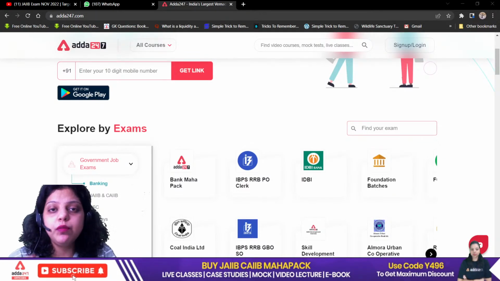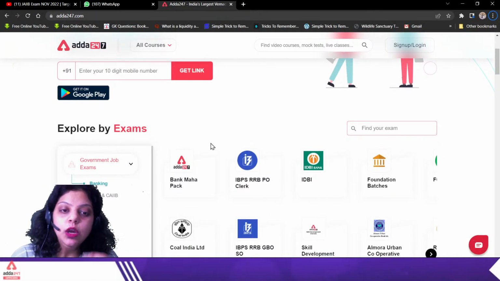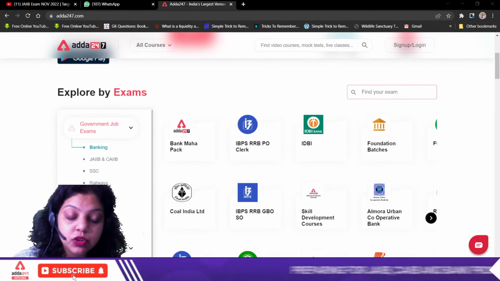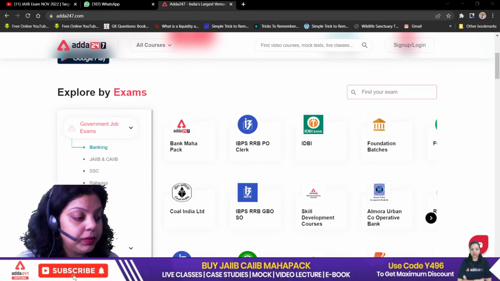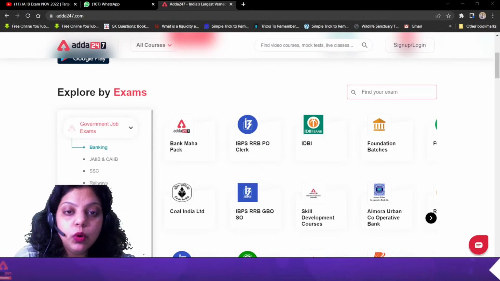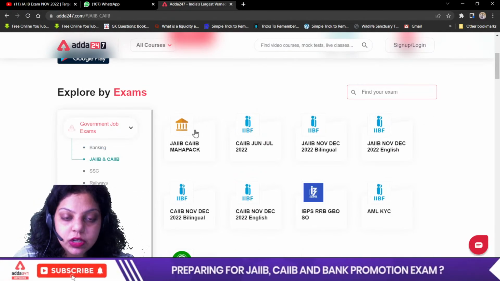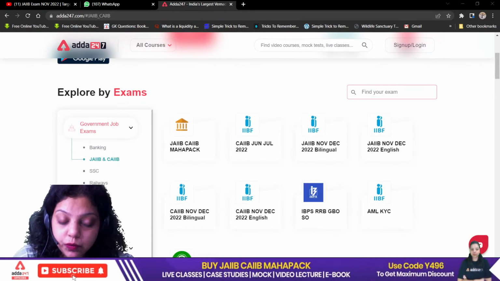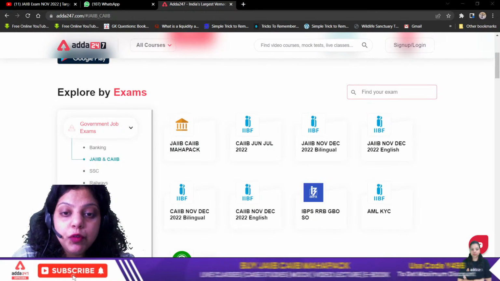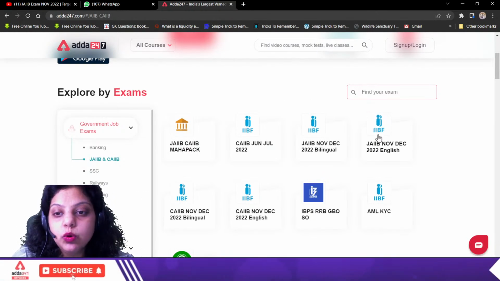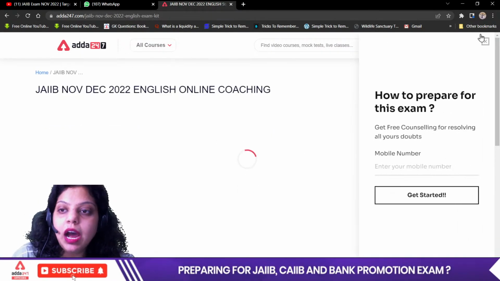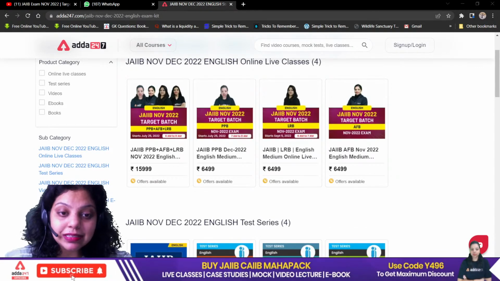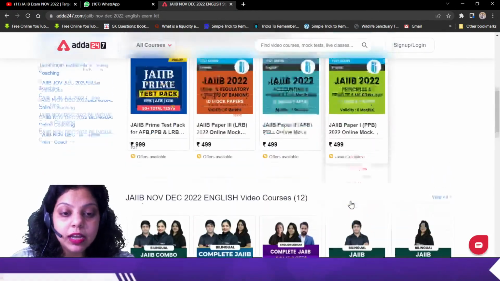Now, how to enroll in any particular product or batch you want? You have to go to the Adda 24/7 application, or you can go to the website, but I would suggest you download the application, because an additional 1% discount will be there. You have to go to the JAIIB and CAIIB section, where you will find all the upcoming or running batches on Officers Adda. If you want to enroll in the English medium batch, just go to the November-December English medium batch. There you will find all the upcoming batches and test series for your English medium batch.